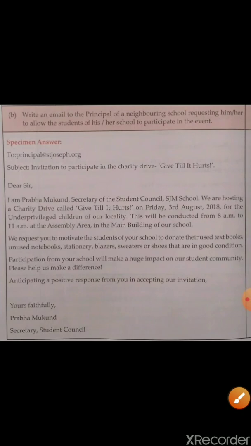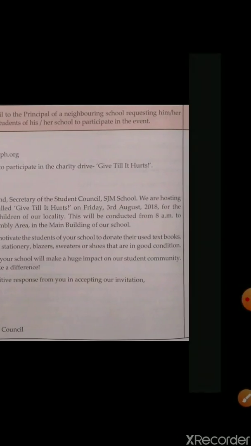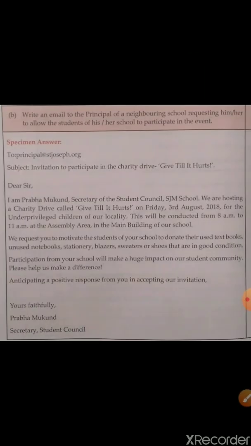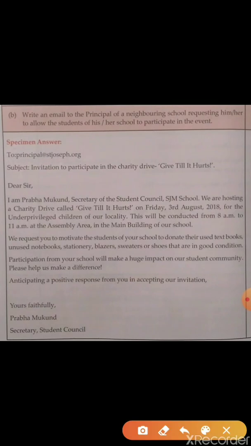So let us begin with the mark division. When we look at the mark division, half mark is given to the two address. First of all, we have to write an email ID and it should be a perfect email ID. The main mistake that the children make here is that they begin the email ID with www. That is not an email ID. That is a website ID. So when you write the email ID, you have to write it very clearly.